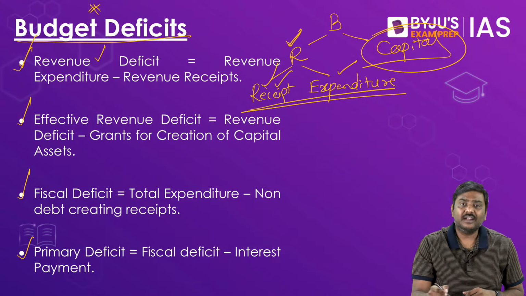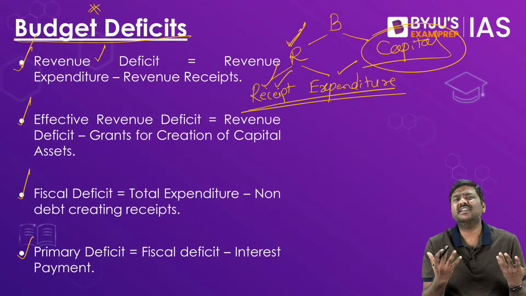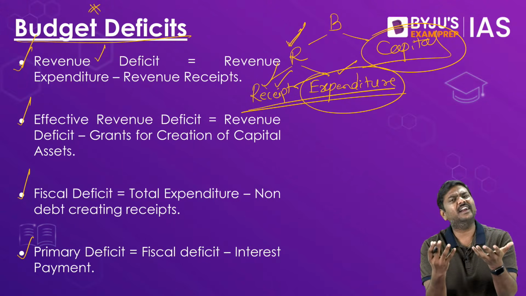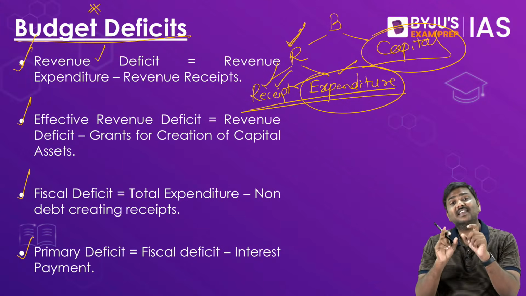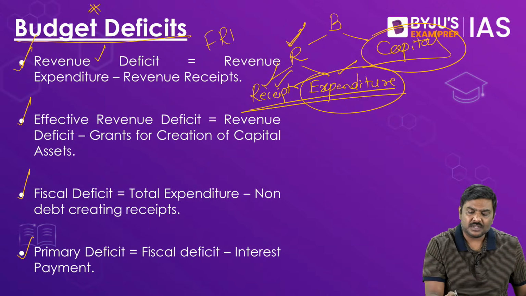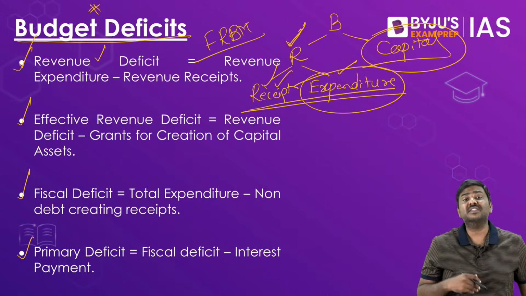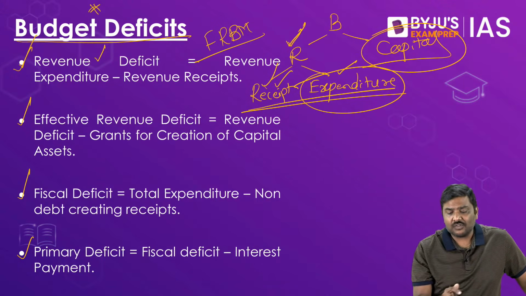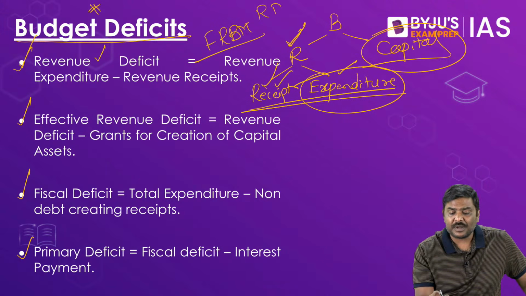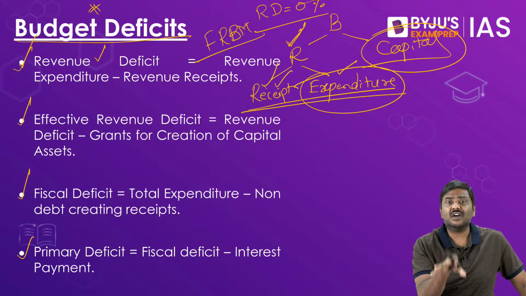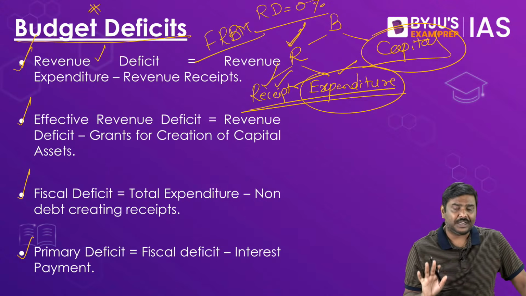But if you have a deficit on the revenue side, what does it mean? Your expenditure is very high and you are not creating any asset. So that is the reason I say that this is a problem. In fact, the FRBM documents, fiscal responsibility and budget management documents, had put a target of reducing the revenue deficit to 0%. We have not been able to achieve it. We are still struggling to achieve a revenue deficit of 0%.